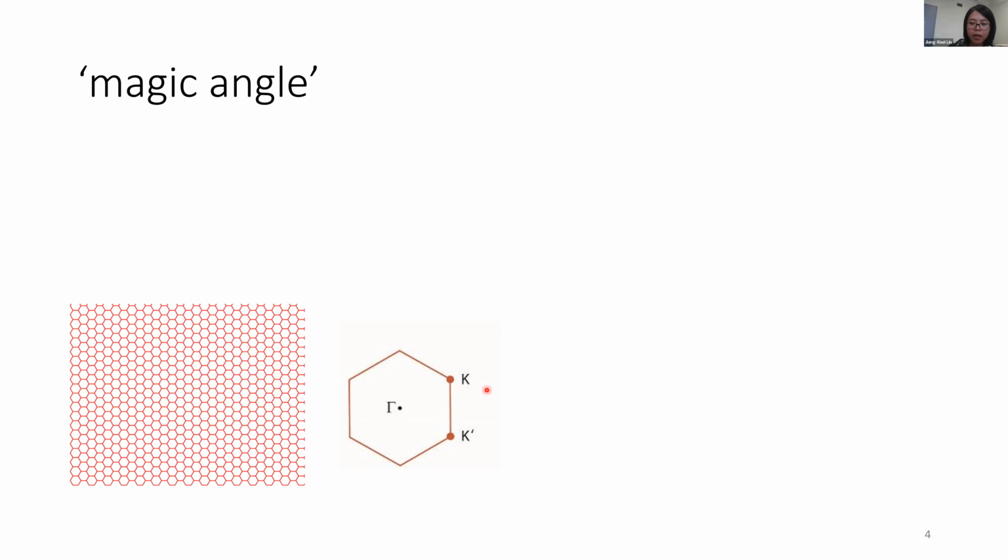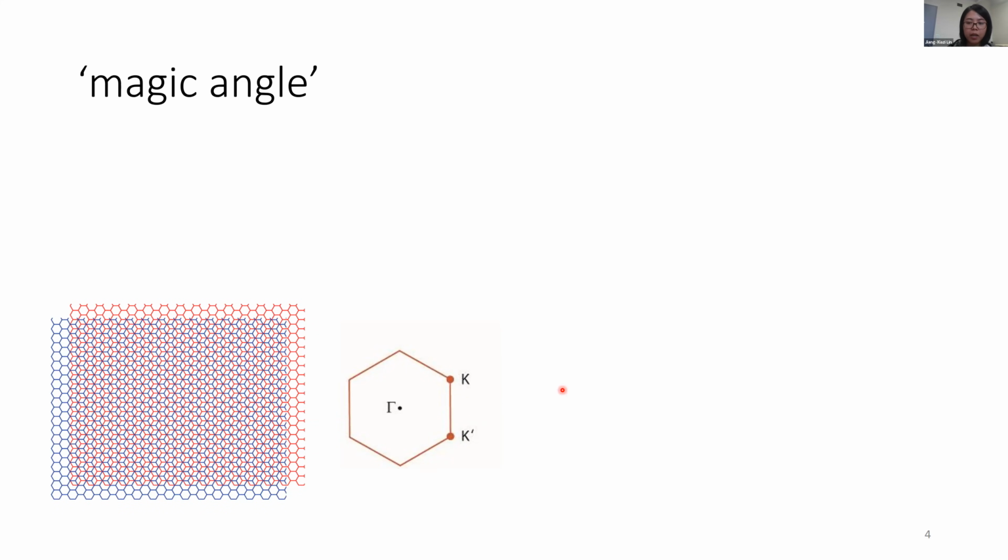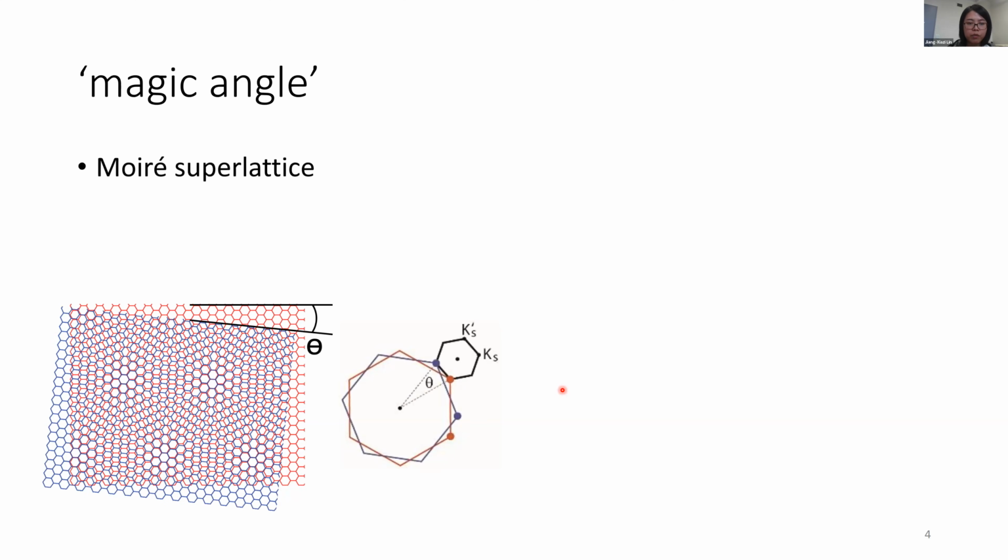zone. And then when we add a second layer of graphene on top and twist it with a small angle theta with respect to the first layer, then we get this long range moire lattice, like this hexagon here. And so this long range moire lattice gives us a folded mini Brillouin zone here. The low energy also sits at the K and K prime point of this mini Brillouin zone.